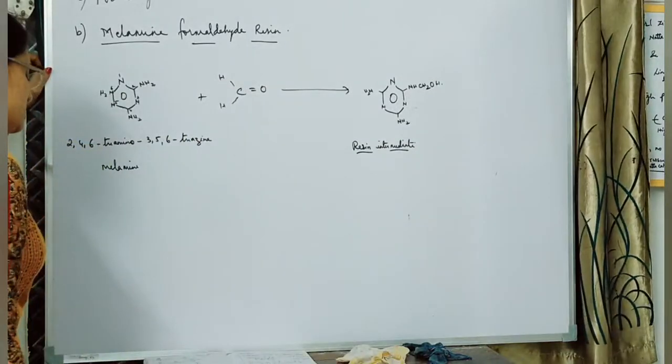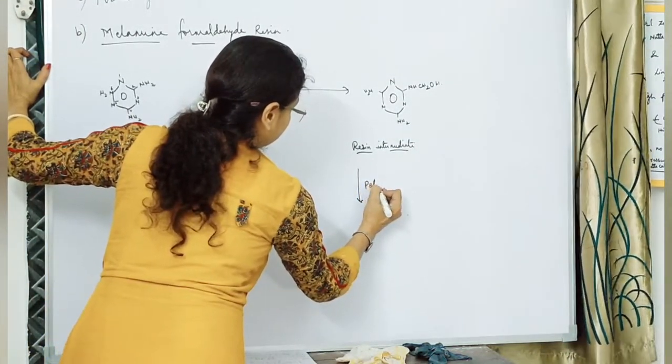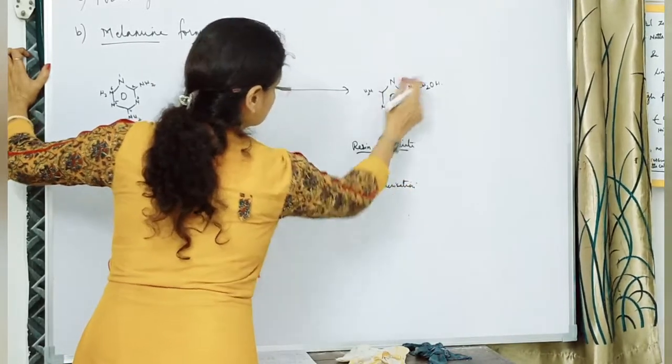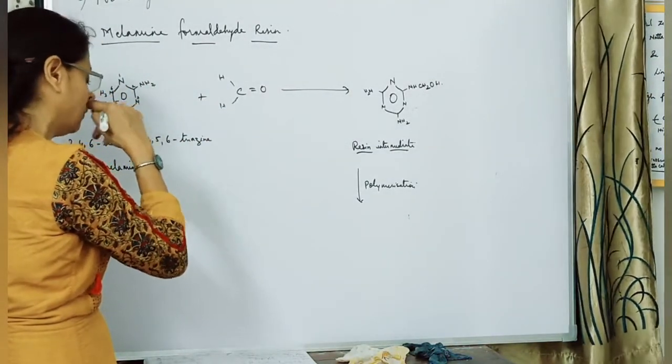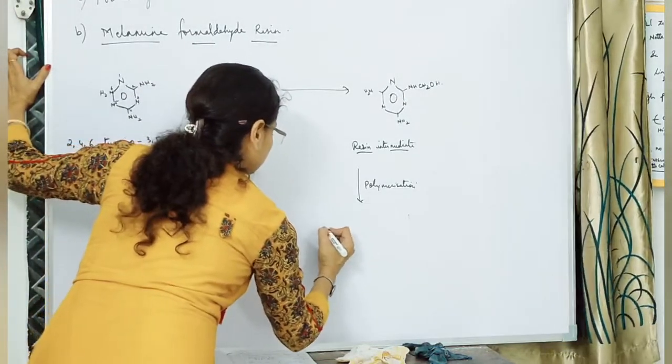Now this resin intermediate will undergo further polymerization. And everywhere we have to show that the reaction proceeds further, leading to the formation of many chains. So how will we be showing it over here? Look here.